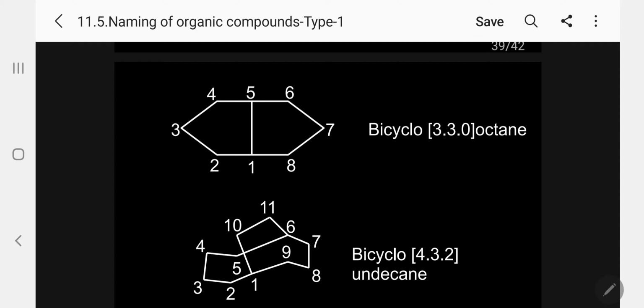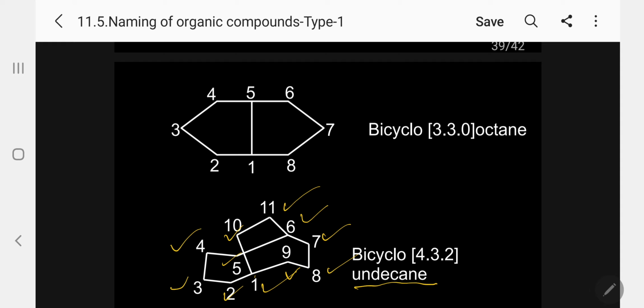The other example is still more complicated, kindly follow. Let me show you the numbering: 1, 2, 3, 4, 5, 6, 7, 8, 9, 10, 11. Totally 11 carbon atoms are there. 11 means undecane.